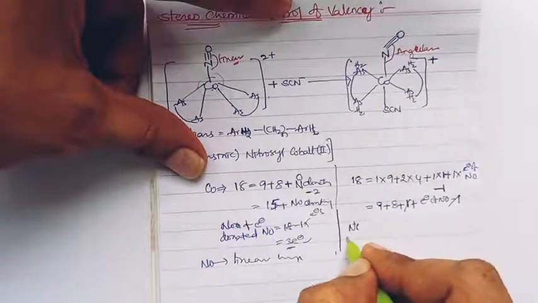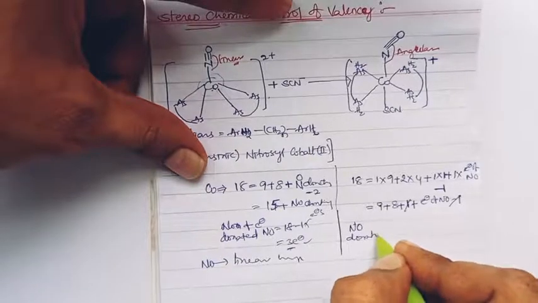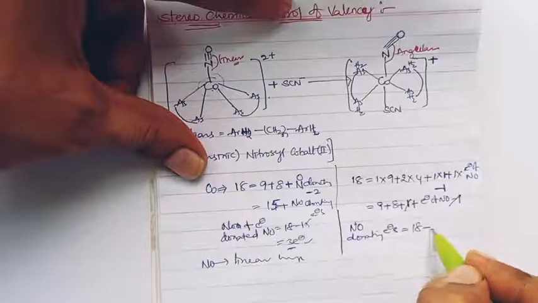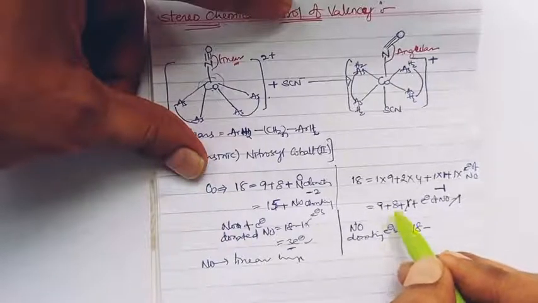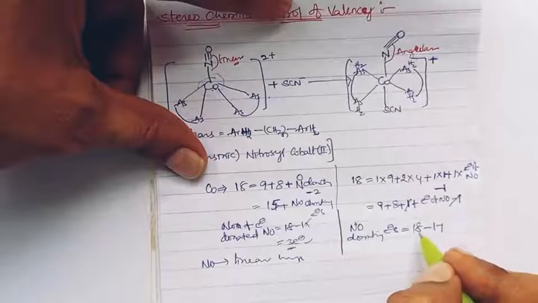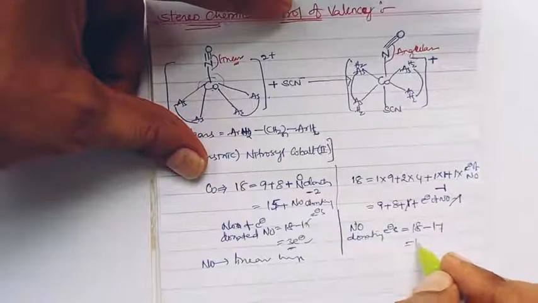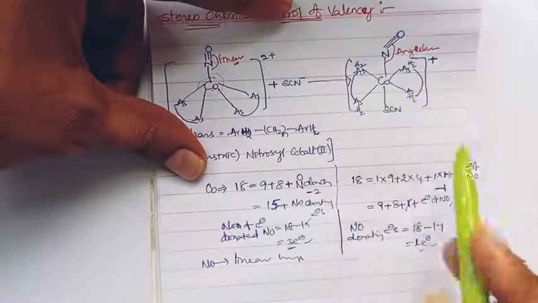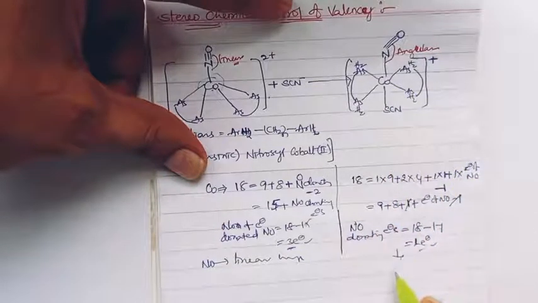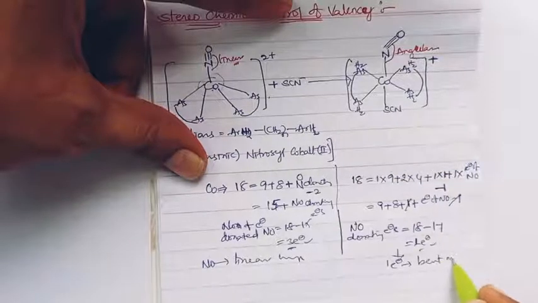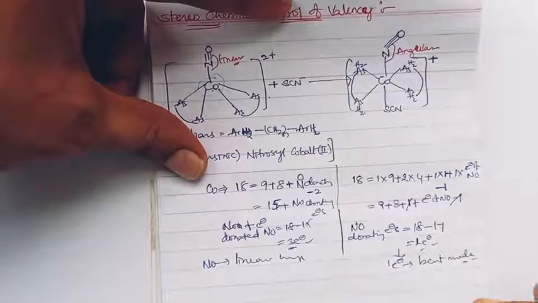Nitrosyl donating electrons can be equal to 18 minus, 8 plus 9 plus... it is 17, so 18 minus 17, so it is equal to 1. So in this particular complex the nitrosyl becomes a 1 electron donor and is in bent bonding mode.